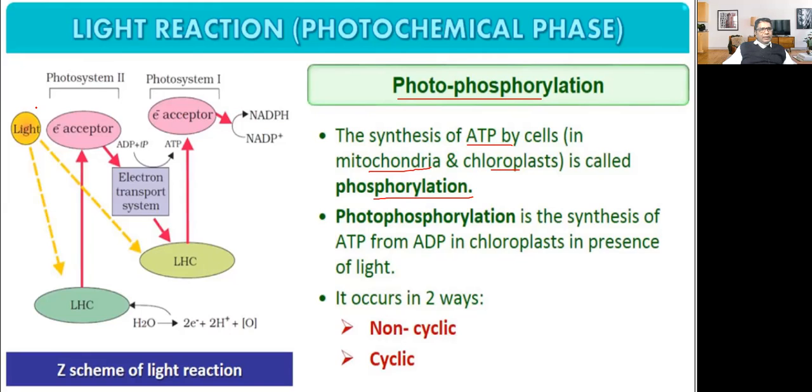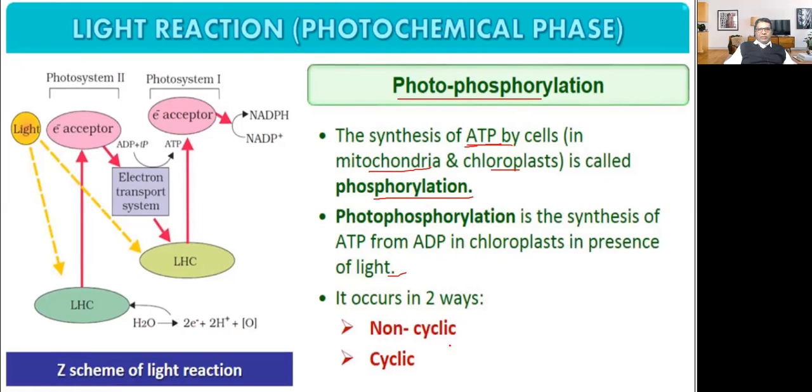Because this is aided by light, facilitated by light, therefore it is called photophosphorylation. Photophosphorylation is the synthesis of ATP from ADP in chloroplast in presence of light.